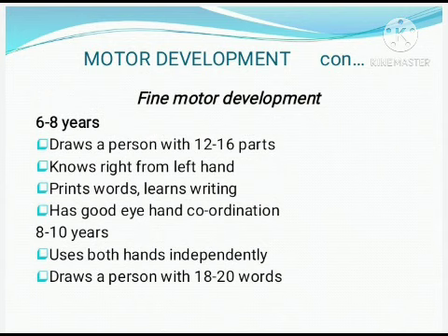So in fine motor development, we can see that a child draws a person with 12 to 16 parts by 6 to 8 years. By 6 to 8 years, they know right from left, print words and write letters, and have very good hand-eye coordination. At 8 to 10 years, they use both hands independently and draw a person with 18 to 20 parts.